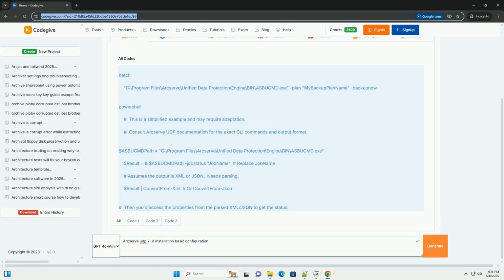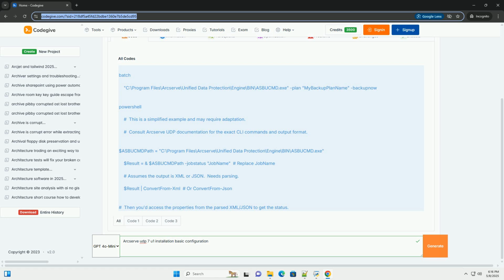4. Code examples, limited. Arcserve UDP is primarily managed through its GUI, but it does have a command line interface, CLI, for some tasks. Here are a few examples. These may require adjustments based on your environment and UDP version.